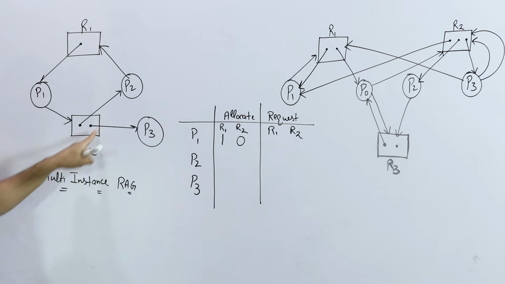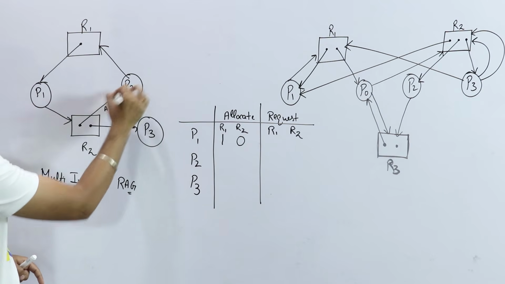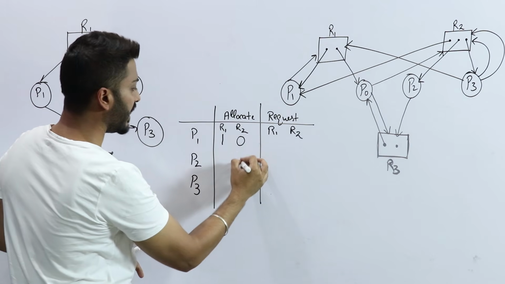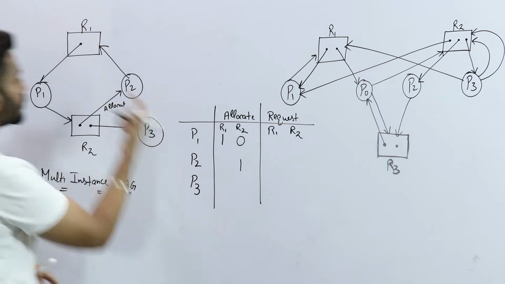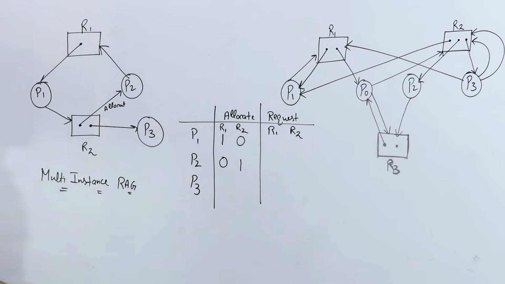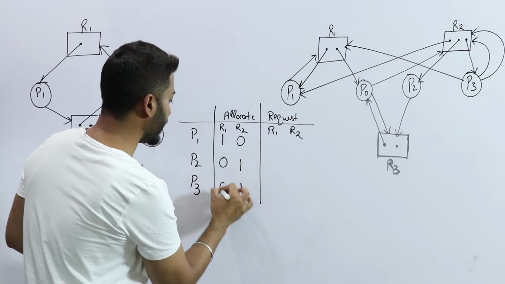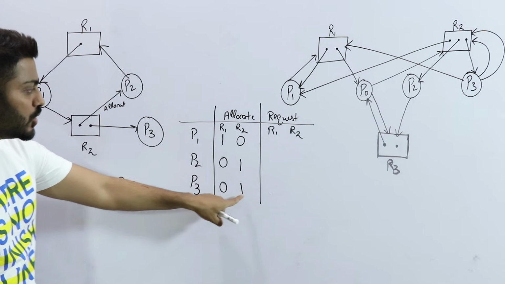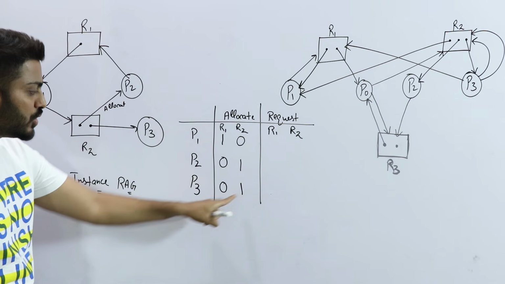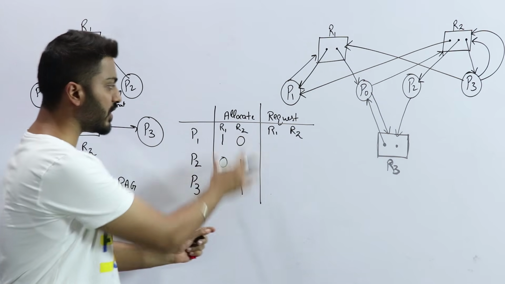Check for P2. P2 has taken one resource of R2. This is the allocation. Has P2 taken R1? No, P2 has not taken it, it is requesting. Check for P3. P3 has taken one resource of R2 and not R1. So for R1 we write 0, and for R2 we write 1, because P3 has taken one resource of R2.